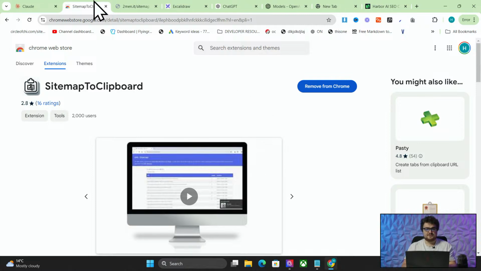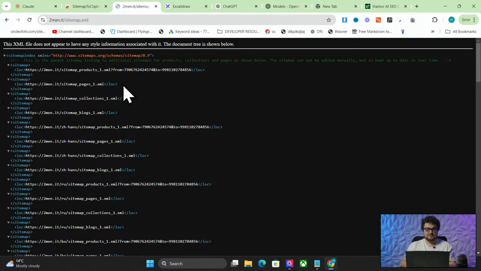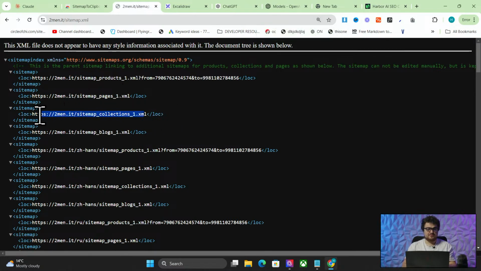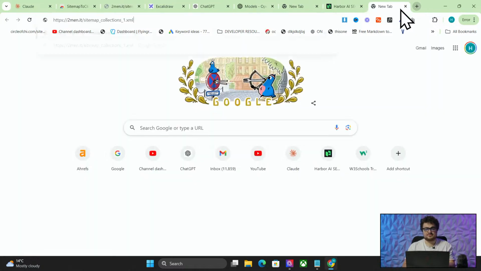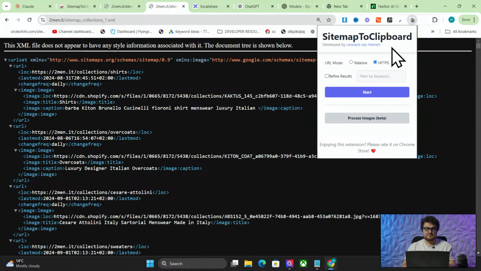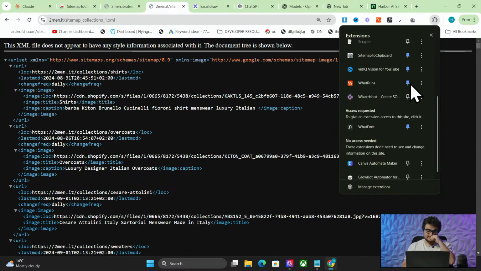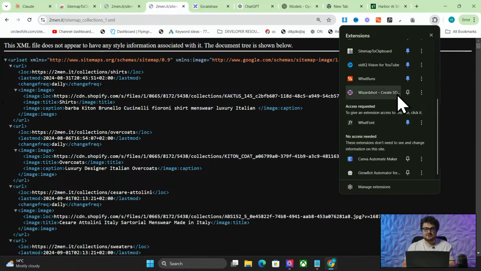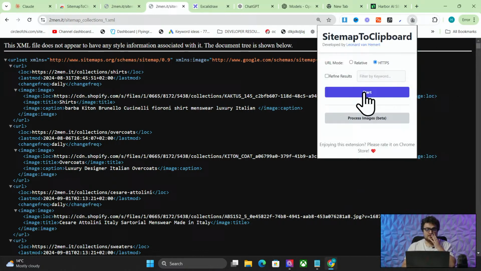So what we're going to do is we're going to open up, after we've added sitemap to clipboard, so I'll just enable this because it says it's not enabled. And then I'll go to sitemap to clipboard, and I will open the collections link. Now you might not want to only do collections, you might want to do more than just collections. I'm just going to do collections, and then here you just want to press this button here, which is sitemap to clipboard, or you might need to pin the extension. So if you can't see the extension, then you need to pin it here. Click here and press start.